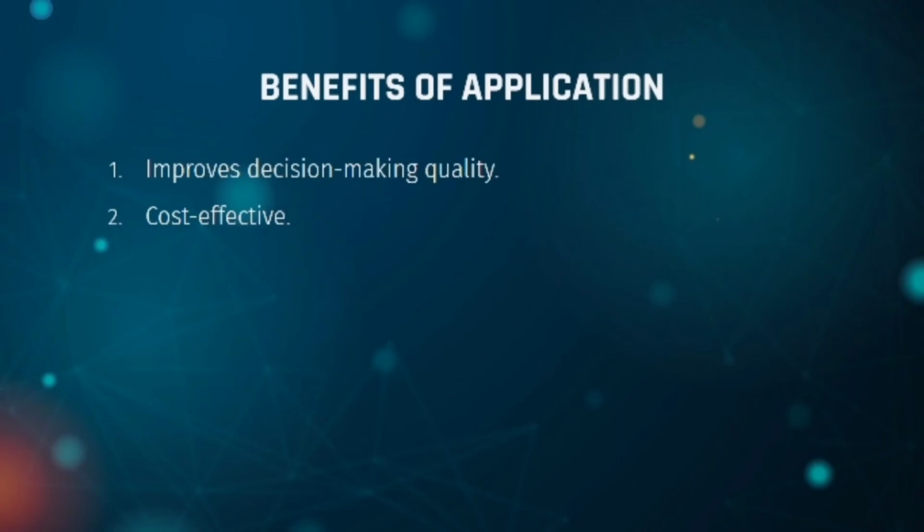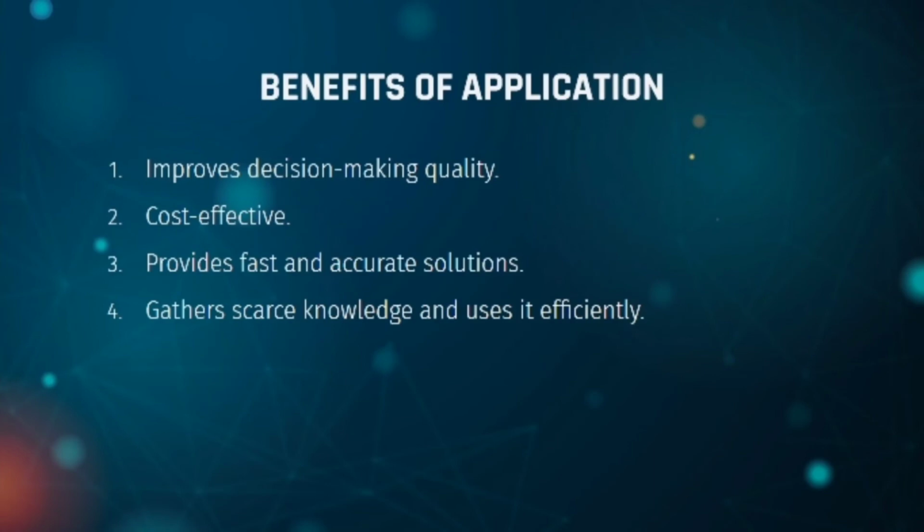The next advantage of this application is that it provides fast and accurate solutions. This approach has decreased unnecessary waiting time as well as human and technical errors in breast cancer diagnosis. When compared to earlier algorithms, it achieves 99.95% classification accuracy for breast cancer. Moreover, it gathers case knowledge and uses it efficiently. This expert system combines the expertise of multiple human experts, resulting in a more efficient solution. Image pre-processing, segmentation, feature extraction, feature selection, classification, and performance evaluation are the main steps for this diagnosis.